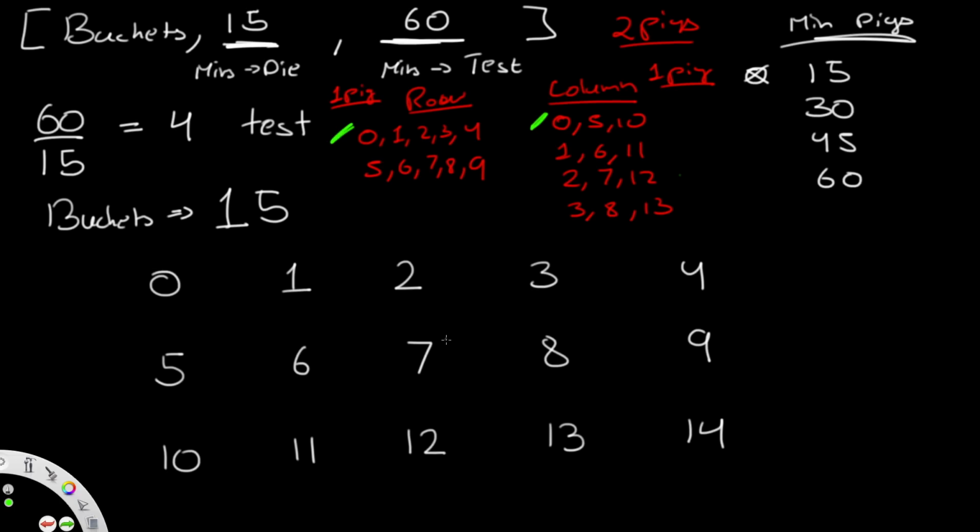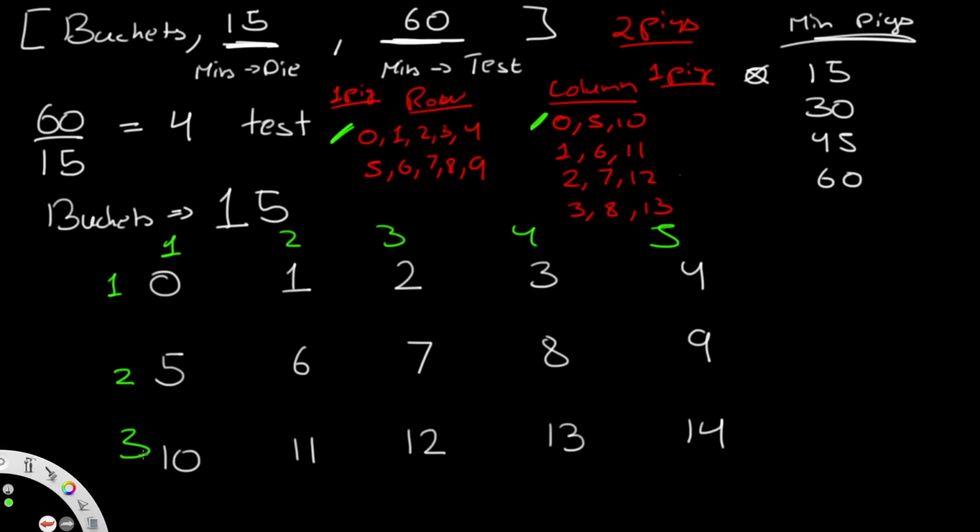All right, so now let's say we actually have a total of 25 buckets. Then in that case as well, we would only require 2 pigs. And why exactly is that? So in this case, if you look at it horizontally, we have 1, 2, 3, 4, 5, right? So we have 5 rows. And let's see how many columns we have. We only have 3 columns.